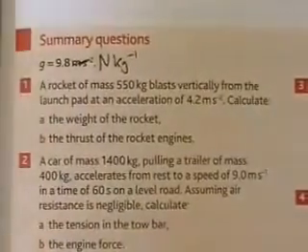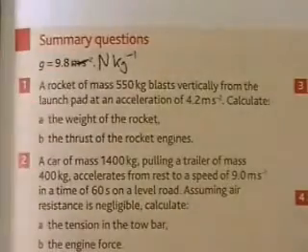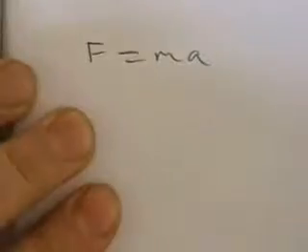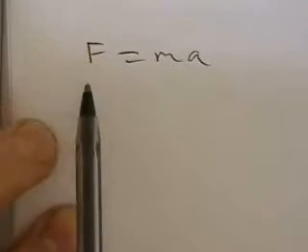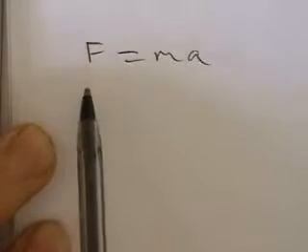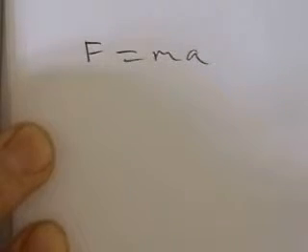So how do we find the thrust? Well, we have to remember that when we use the equation F equals ma, in that equation what is F? And the answer is that F is the resultant force. So since the acceleration is upwards, we're going to want the resultant force upwards. So we've got the thrust pushing upwards, and we've got the weight pulling downwards. How do you find the resultant of an upwards force and a downwards force? And then you do that in symbols.